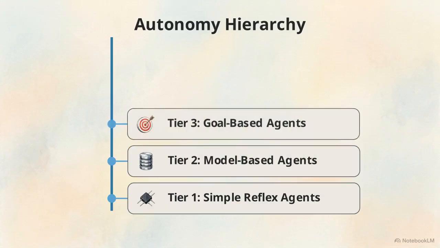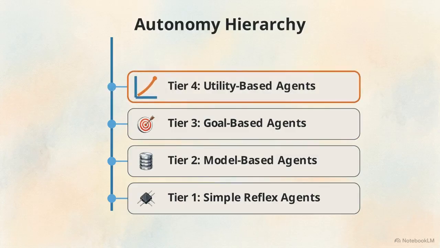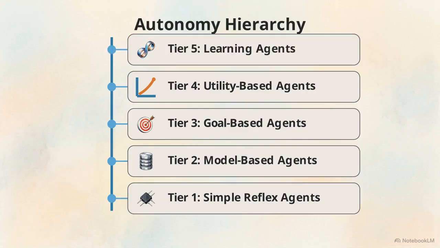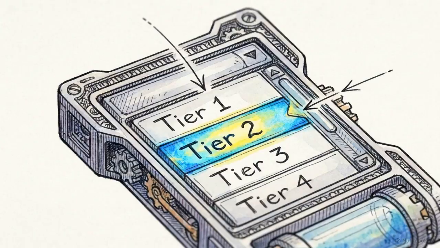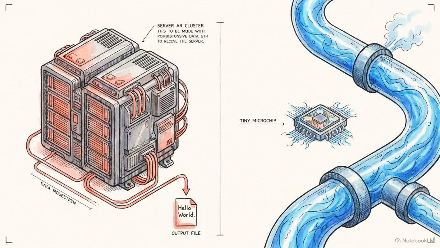Tier 3, goal-based agents plan specific sequences. Tier 4, utility-based agents optimize paths. Tier 5, learning agents autonomously improve logic using feedback. Engineering mastery is the ability to match task complexity to the correct tier. Over-engineering leads to excessive costs, while under-engineering ensures systemic failure.